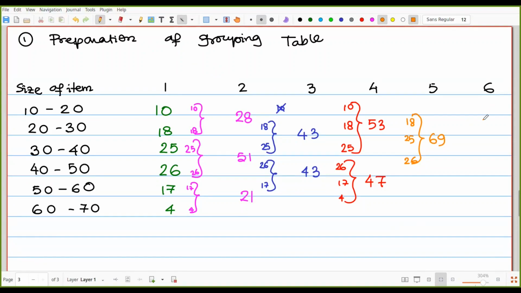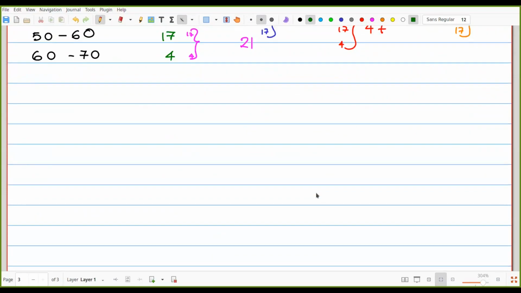Then the sixth one, here leave the first 2. So that means 10, 18 would be removed and we should consider 25, 26, 17, and that is 68. So once again I am giving you that type of thing.